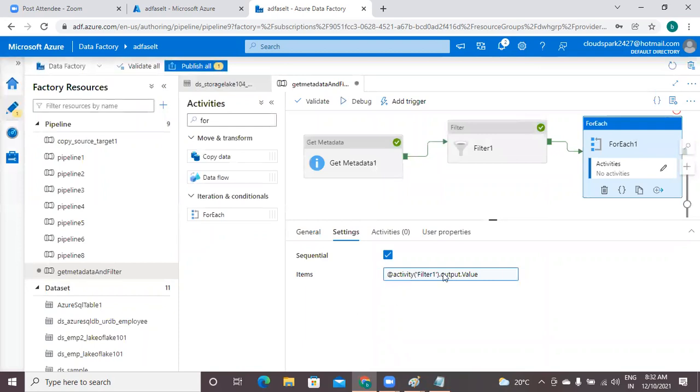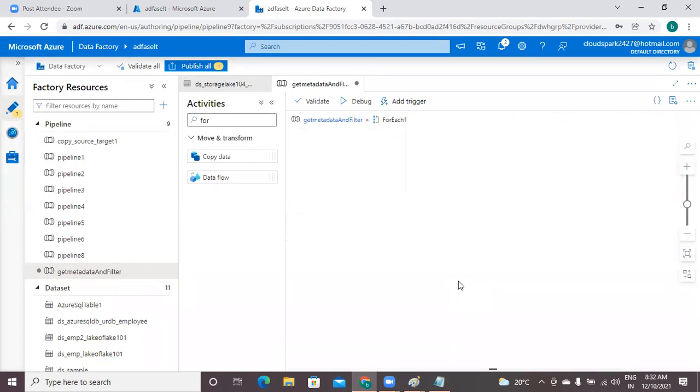Okay, so the basic high level configuration is completed, sir. But for each is a looping activity. Under a loop activity, you have to give at least one other different activity. That's why I go for the next tab, which is activities. For now, no activities are configured here. I'm going to configure that activity now.